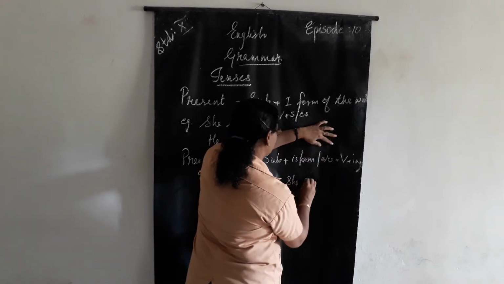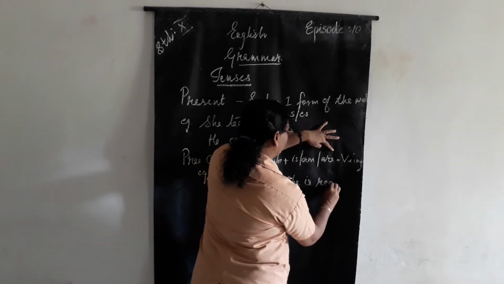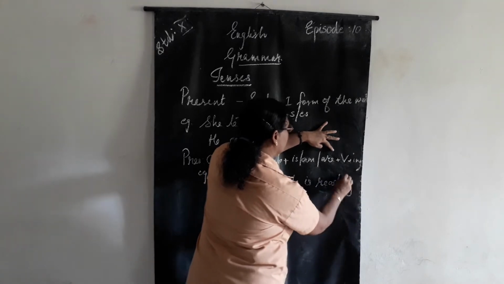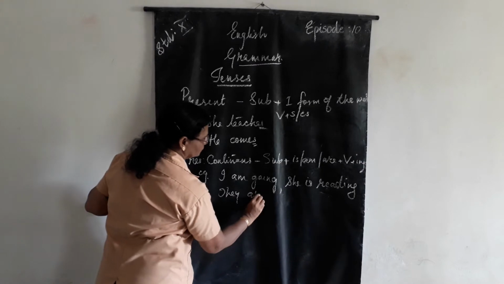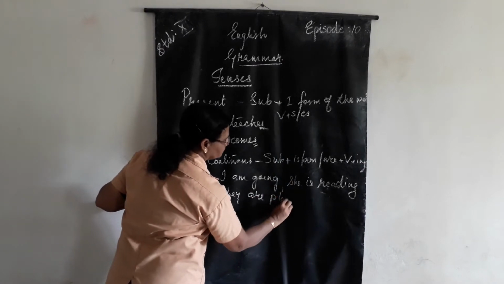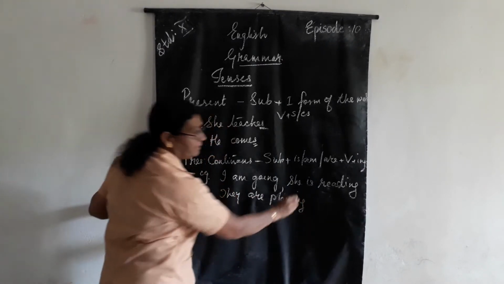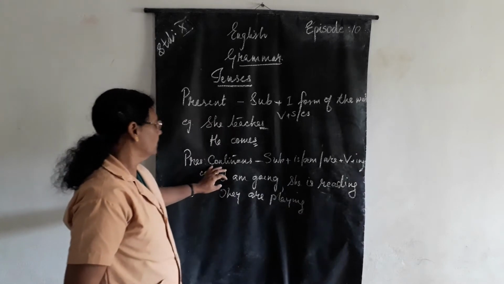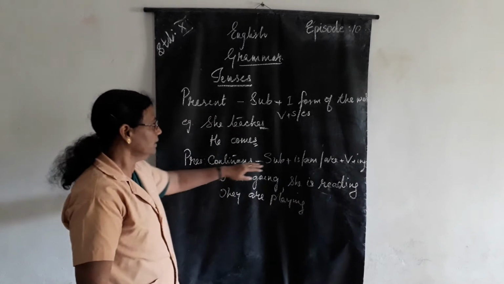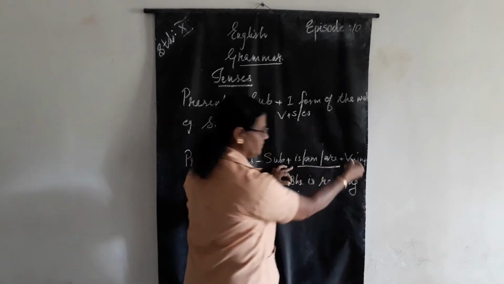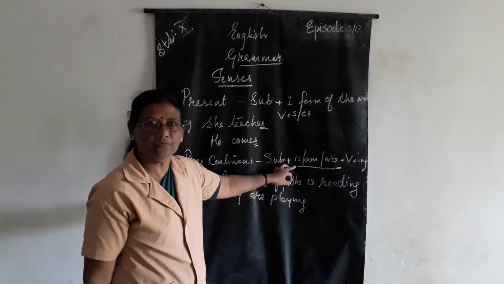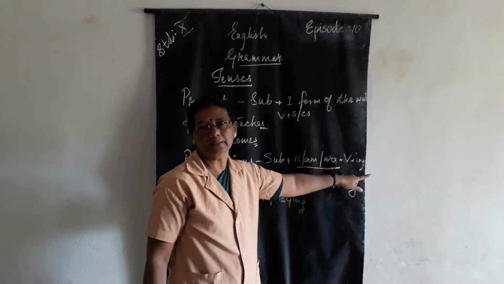She is reading. They are playing. So what is the change over here? Present continuous. What is the change over here? Subject plus all the three helping verbs plus ing.